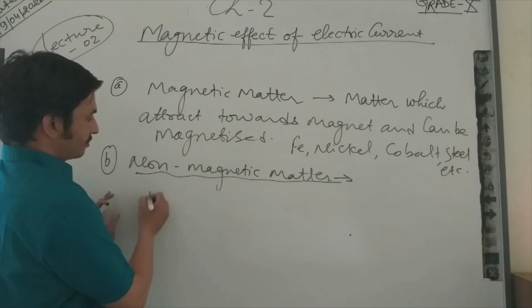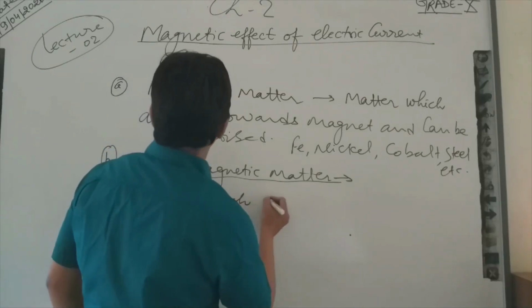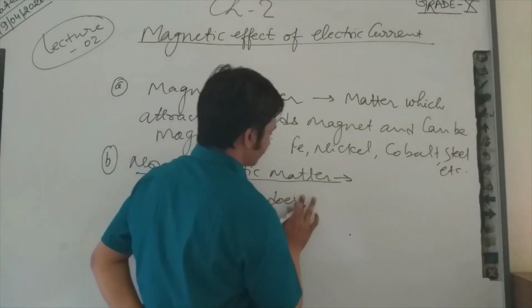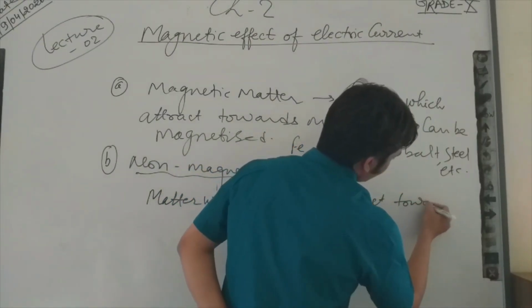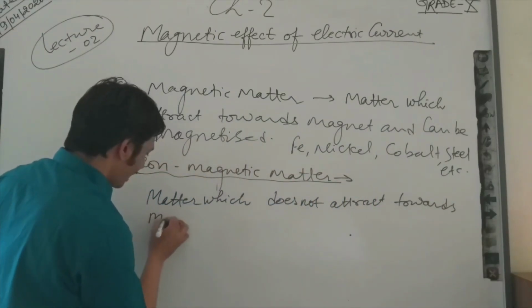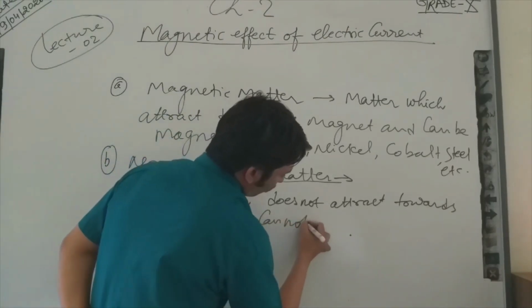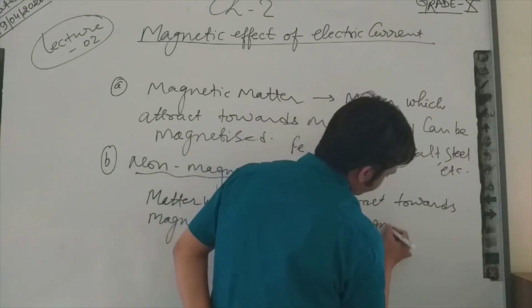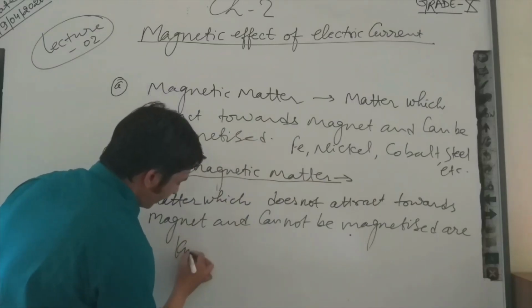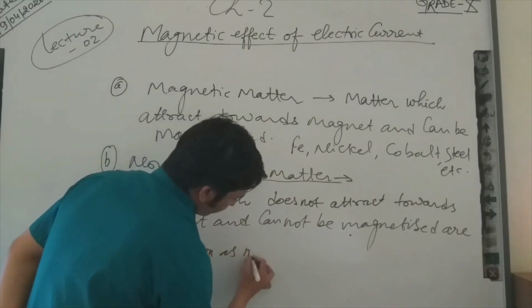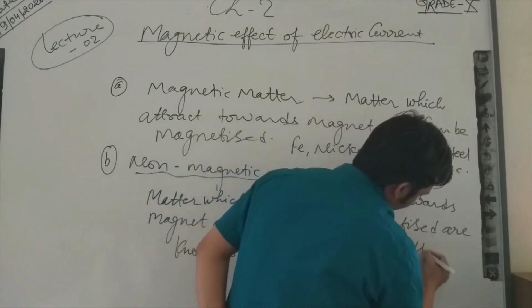So you can write: matter which is not attracted towards a magnet and cannot be magnetized is known as non-magnetic matter.